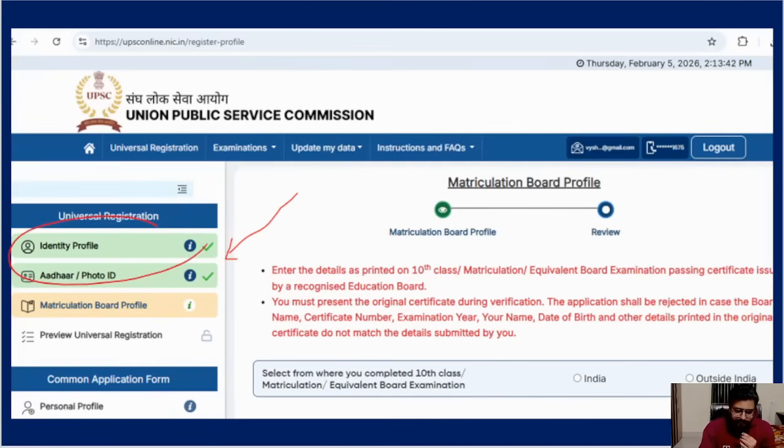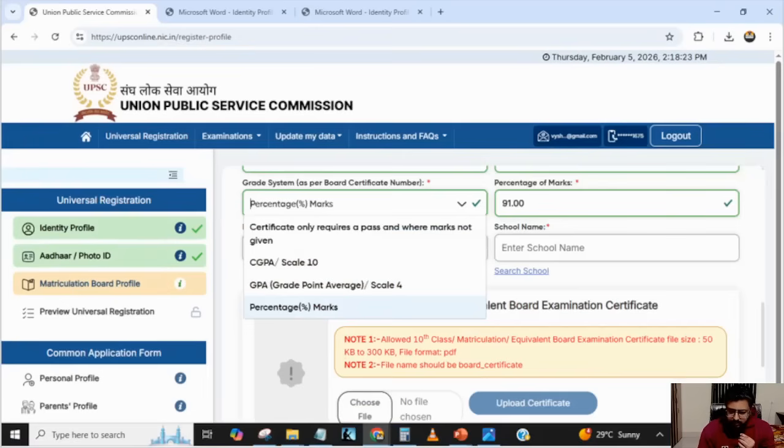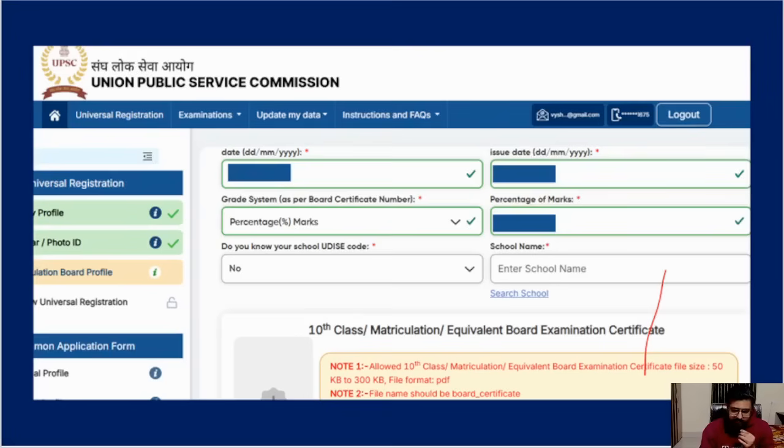After that, next one, your 10th standard related details you have to put. Here again, some schools will have percentage, some will have CGPA or a grade system, many things are there. Most people will have percentage. You can select percentage and put your 10th standard percentage there, and then your school name. Here there is the school name, and one number, your UDISE code. Every school has a UDISE code which you may not know, but here they have integrated it with the school's website itself.